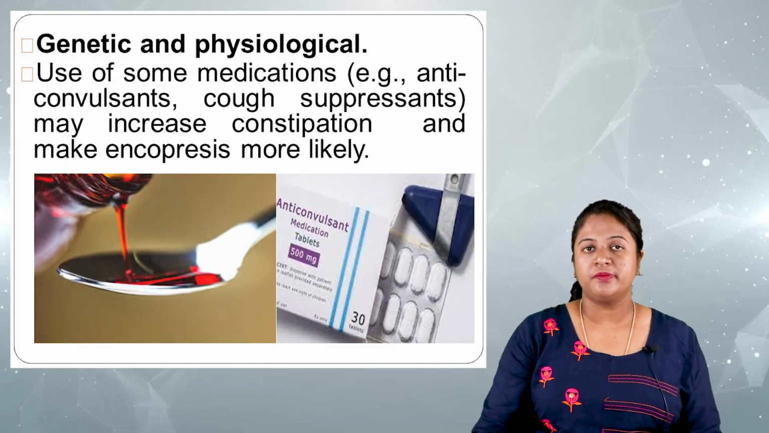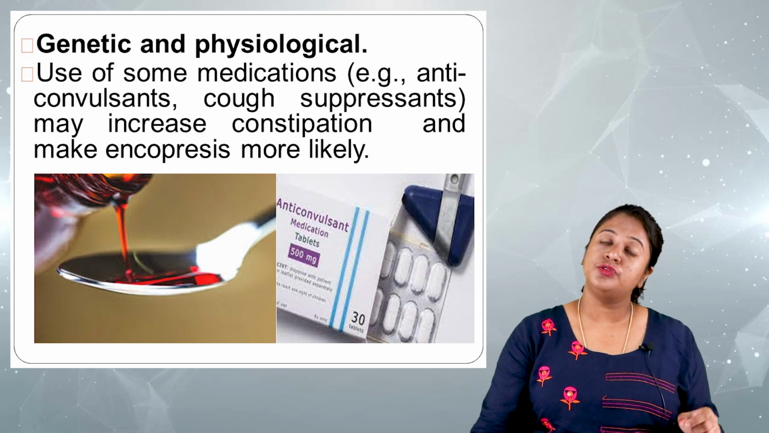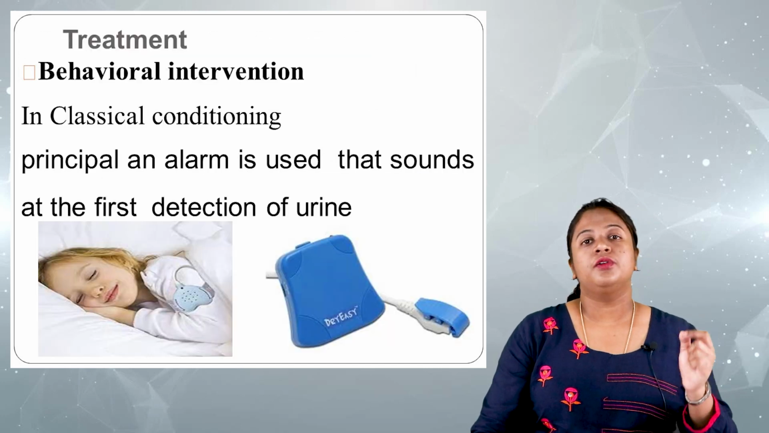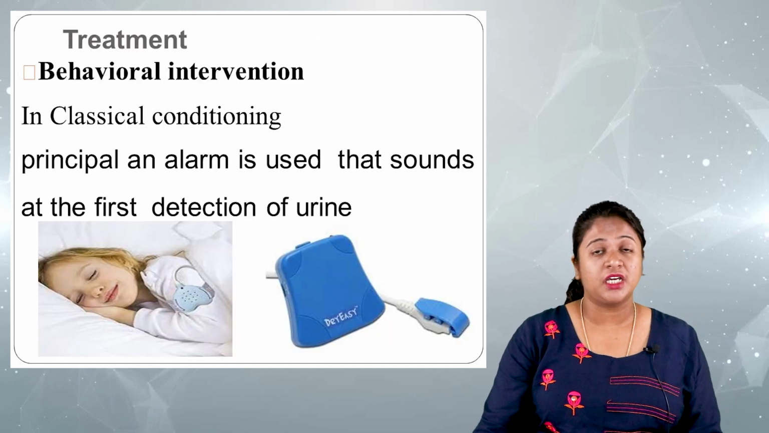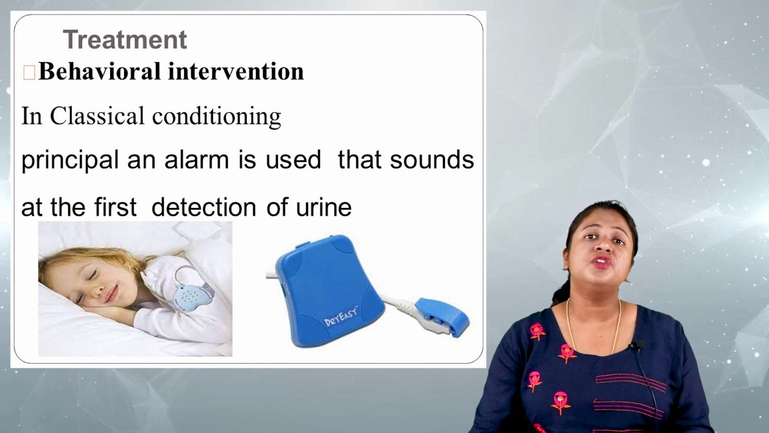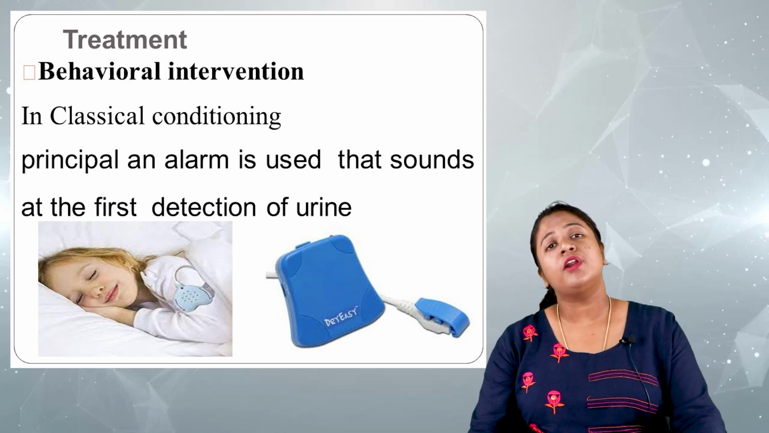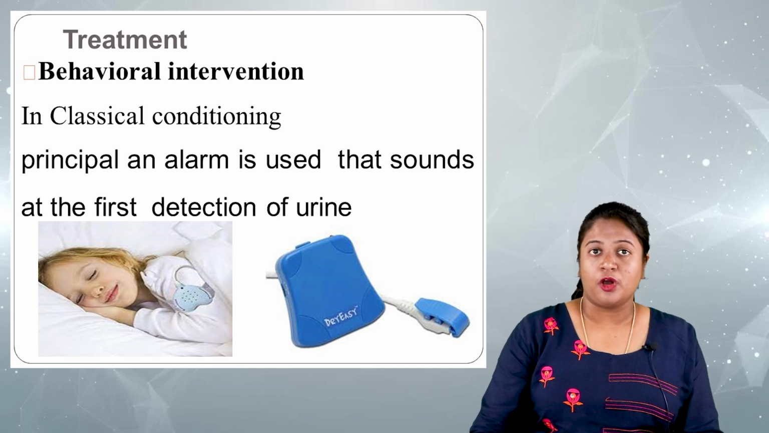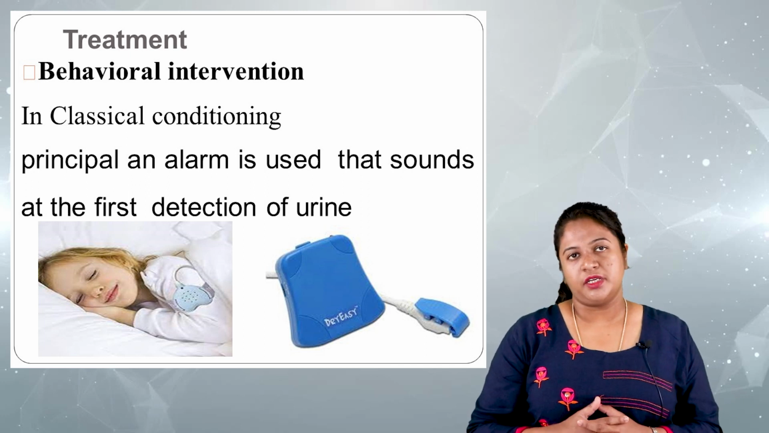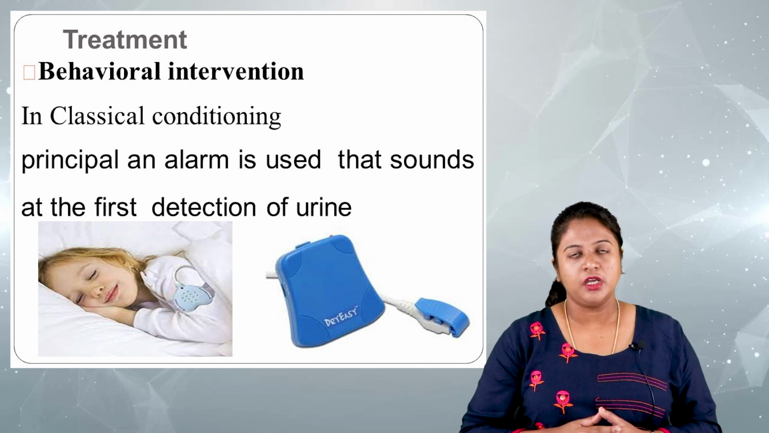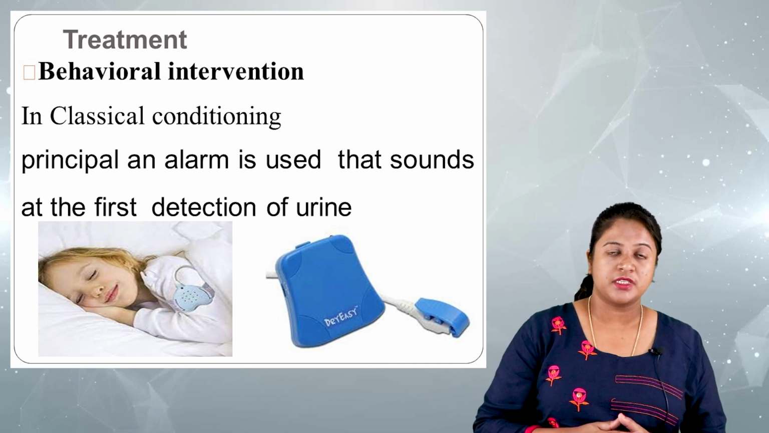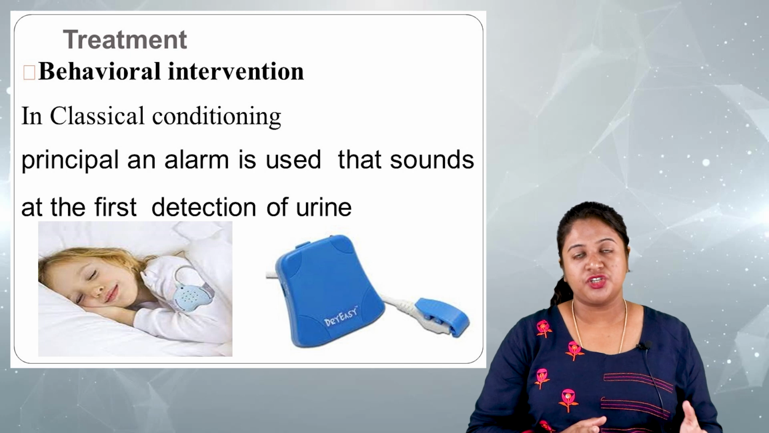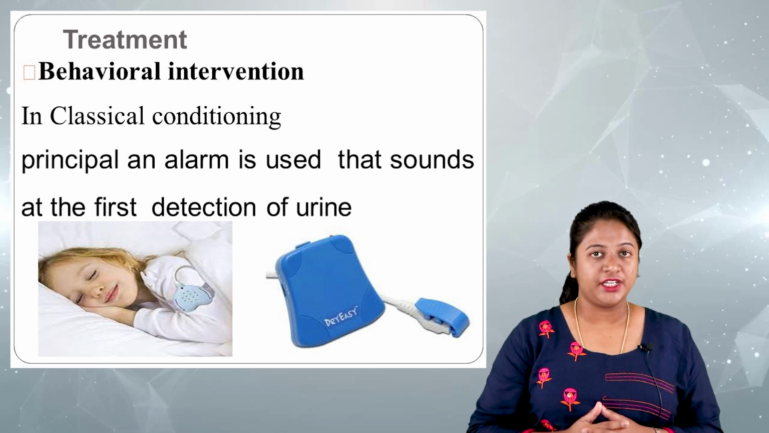Certain medications which can lead to constipation are cough suppressants and anticonvulsant drugs. All these can lead to constipation, wherein it is more likely that the child will develop encopresis. Now, what is the treatment for the elimination disorder? The first thing that we have is behavioral intervention by use of classical conditioning.